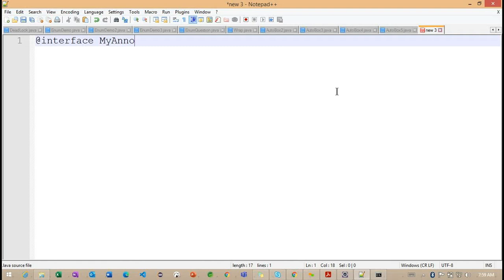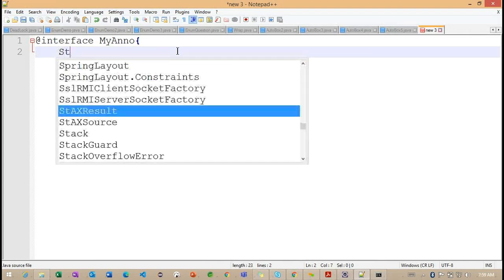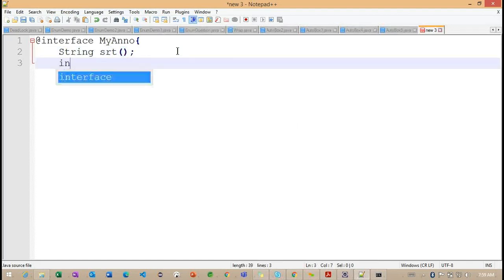Right. So this is a very important section we need to understand here: basically, how exactly annotations work internally. So we are going to discuss that right now. Inside this annotation, if you are trying to provide any information, we can define it like this. So this is a method called str, and in the same way I want another method called var. Now you can see, one method works for the string data type and another method works for the int data type here.